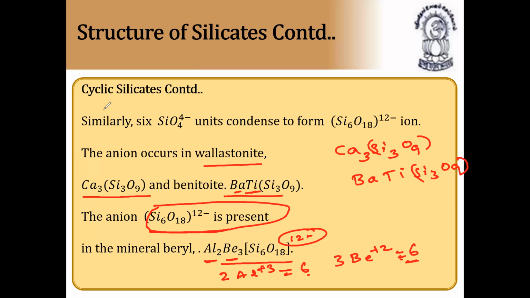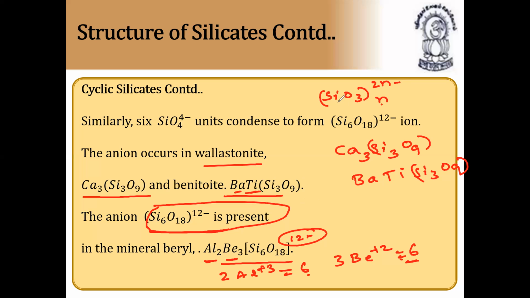So these are called cyclic silicates. The general formula of this is (SiO3)n to the power of 2n-. You can understand this easily. For example, if n is equal to 3 or 6.